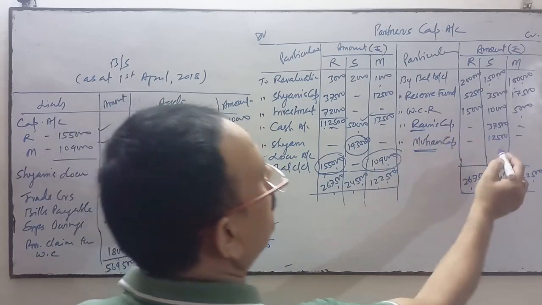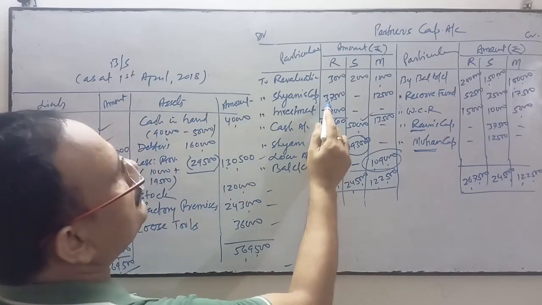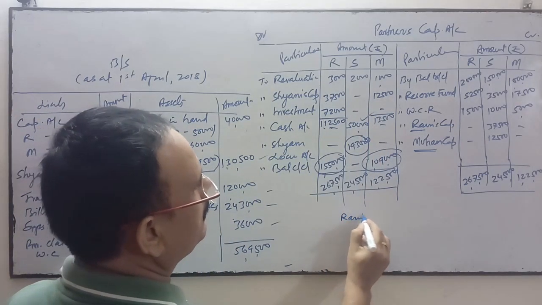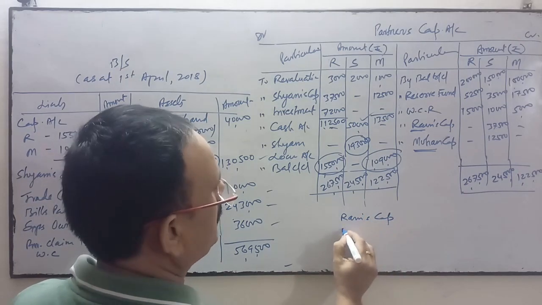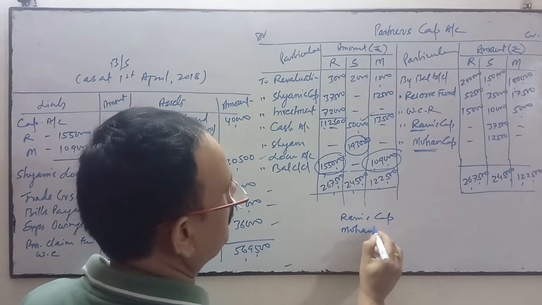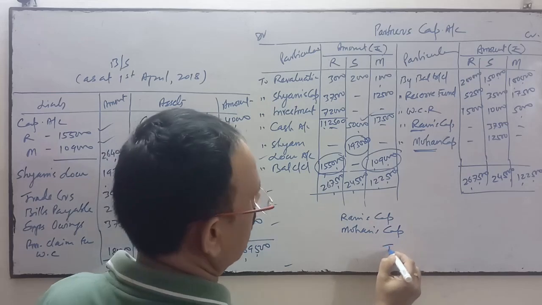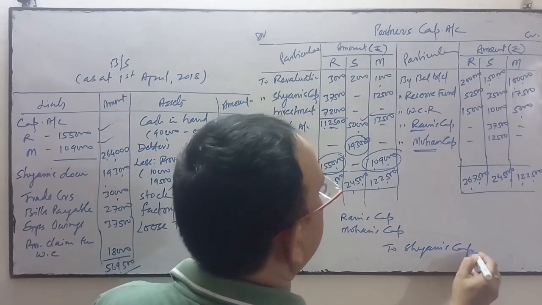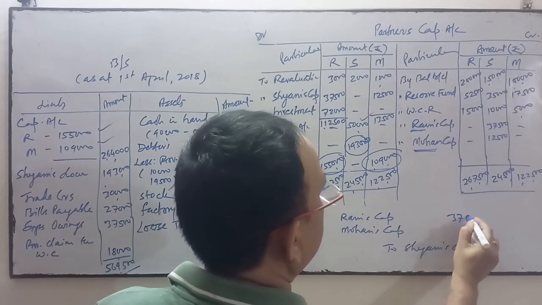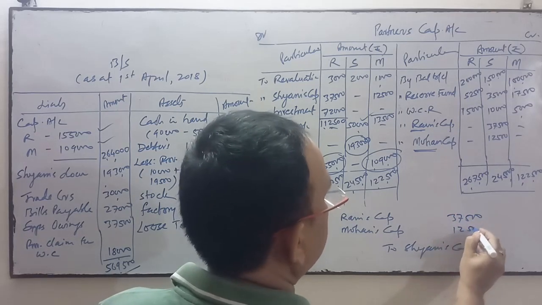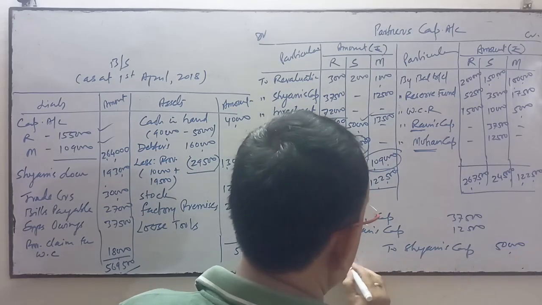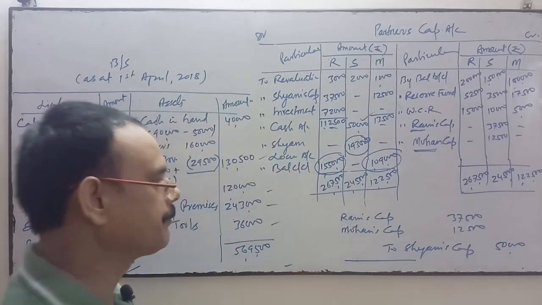It's Ram's capital and Mohan's capital. The entry is Ram's capital account debit, Mohan's capital account debit to Shyam's capital, the retiring partner. So entry is 37,500, 12,500, and it is 50,000. This is Shyam's share of goodwill.